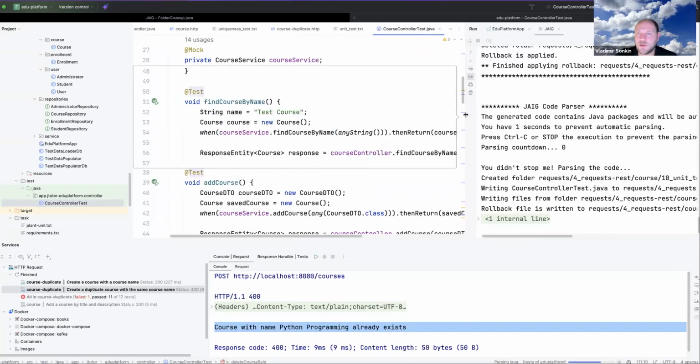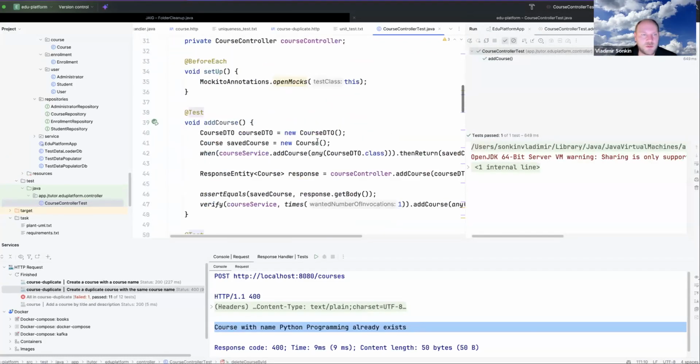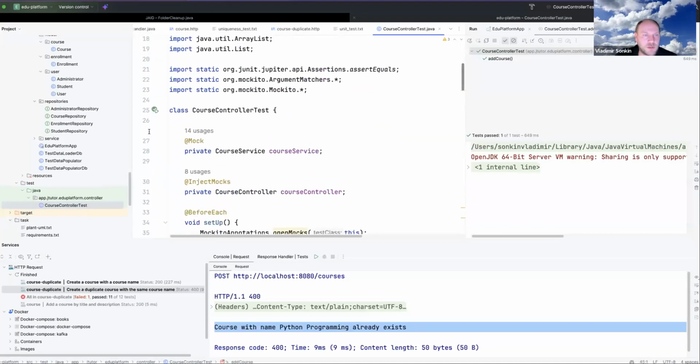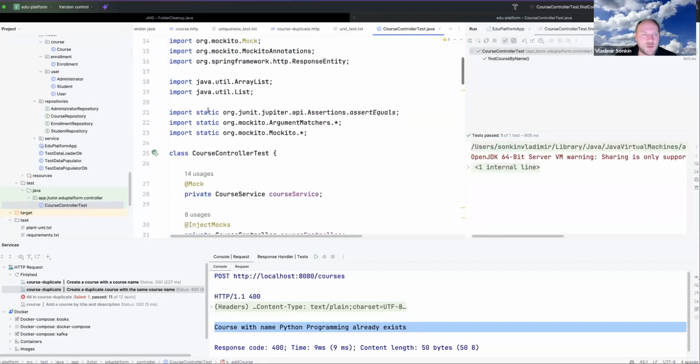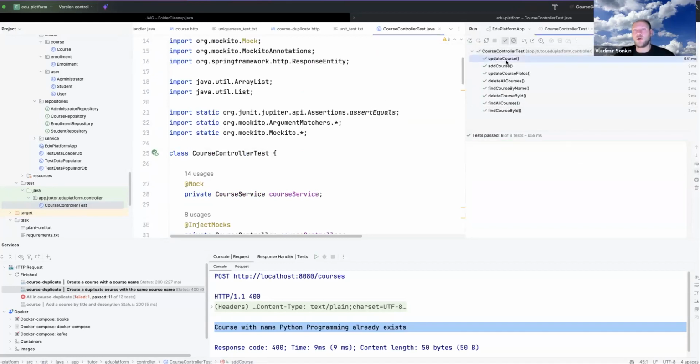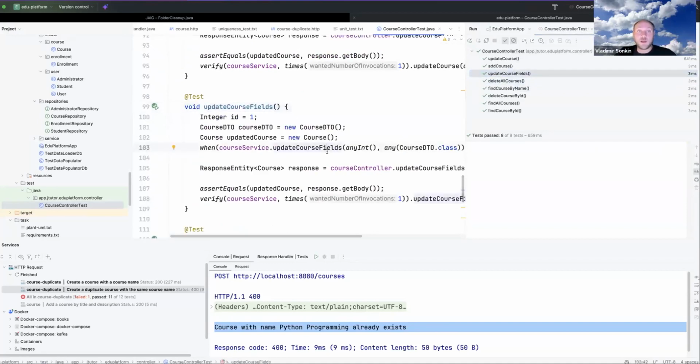And okay, add course. Oh, still only add course. Why? Add course. Okay. Oh, we should be able to execute all these methods. Okay. All tests have passed, so we have easily generated the tests for our controller, and with mocks, with everything necessary.